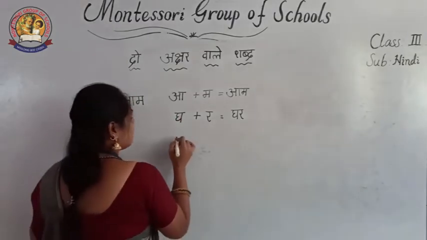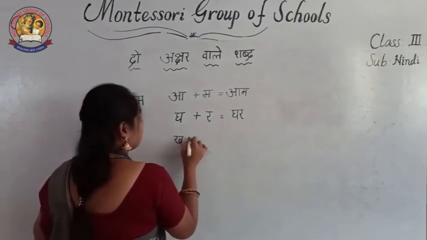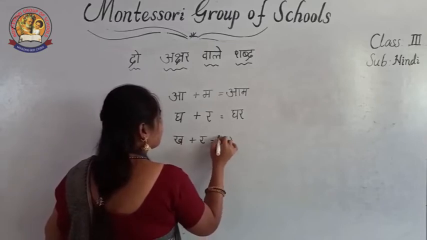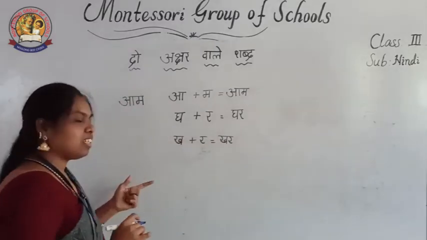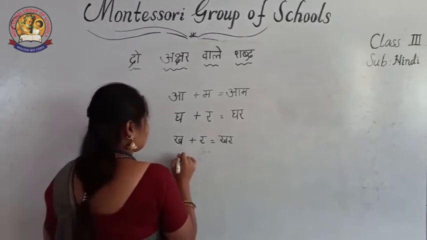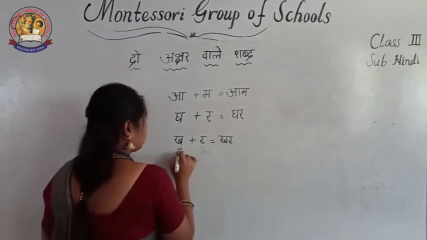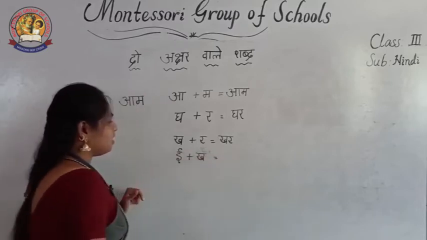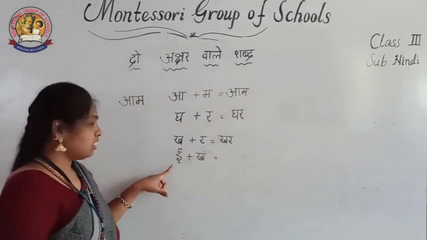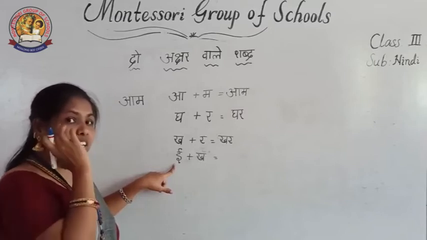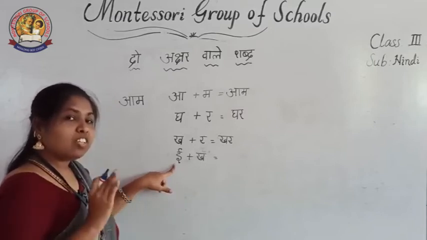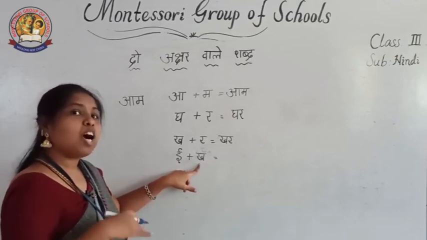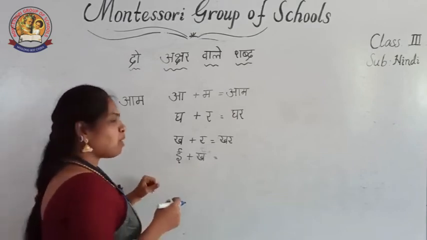Okay, next. Kha plus Ra, khar. Okay. The next. E and Kha. See this one? E. What is the sound? How many seconds do you have to say it? Four seconds, up to four seconds. And this is what? Mahapran letter, Mahapranakshar.